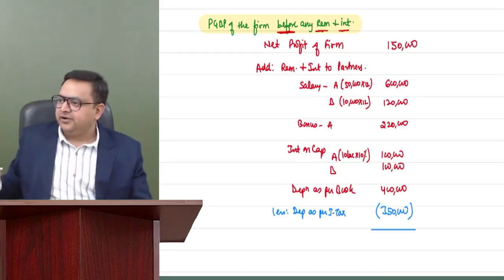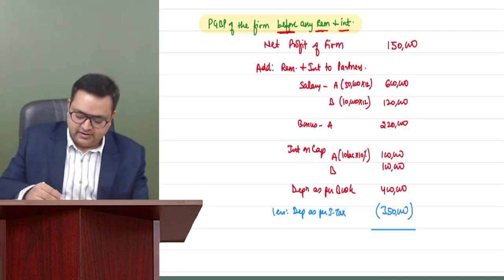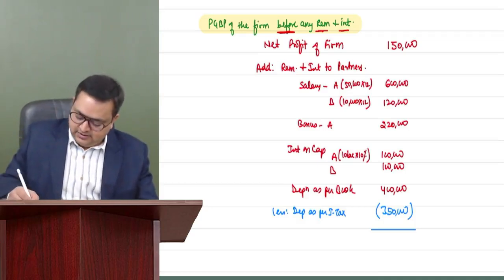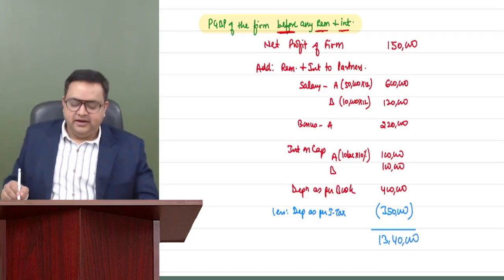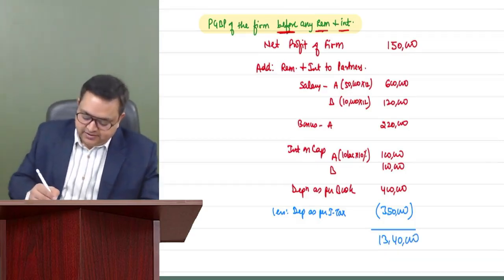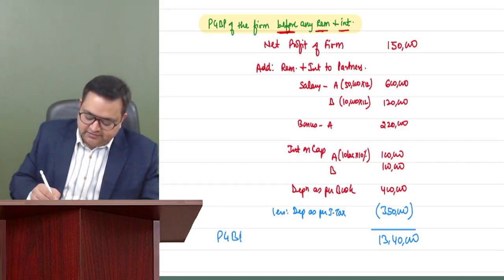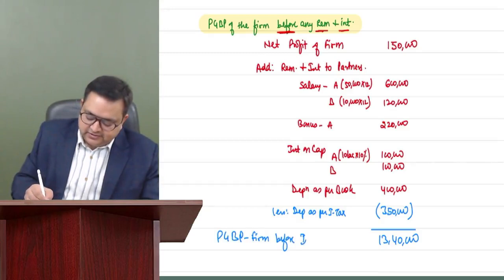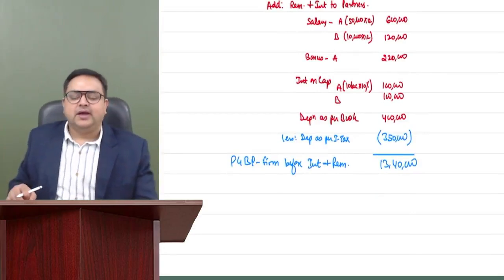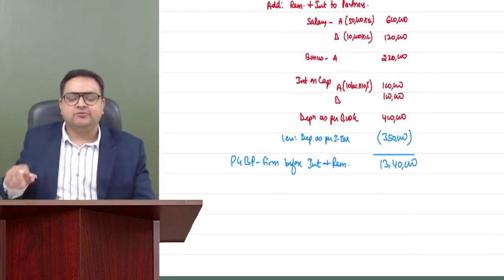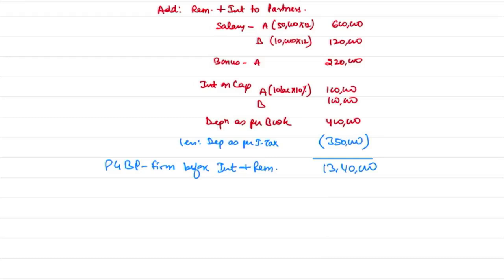Is it 1340? Correct. This is 13 lakh 40,000. What is it? It is the PGBP of the firm. I'm again writing, this is PGBP of the firm before interest and remuneration. And from this, I will deduct two things more so that I can get my book profits.